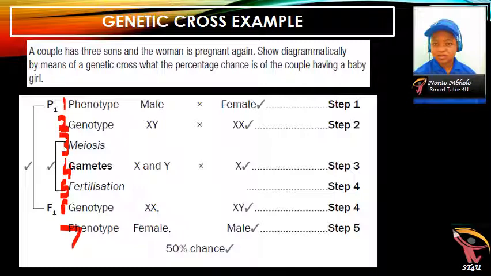And again, you need to indicate P1 and F1. If you're a man, you would have X and a Y. But if you're a female, you would have X and an X. So this is the difference.